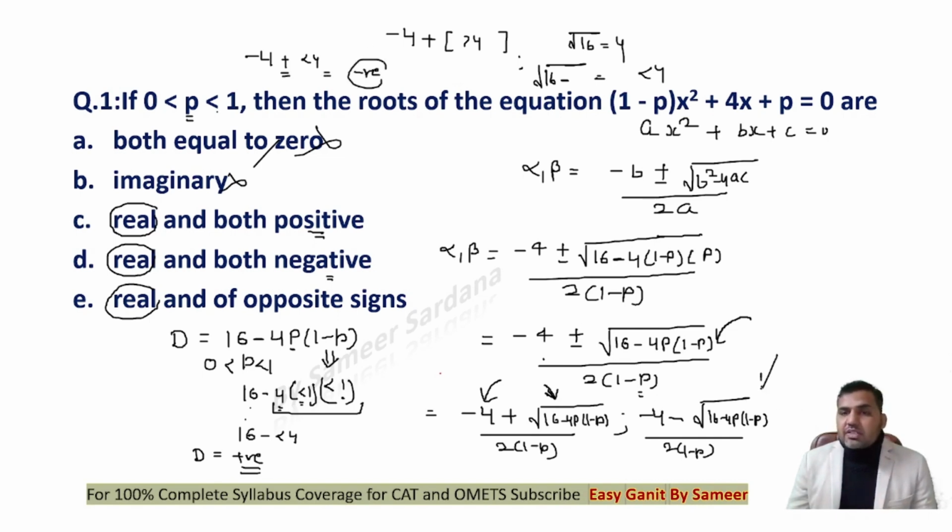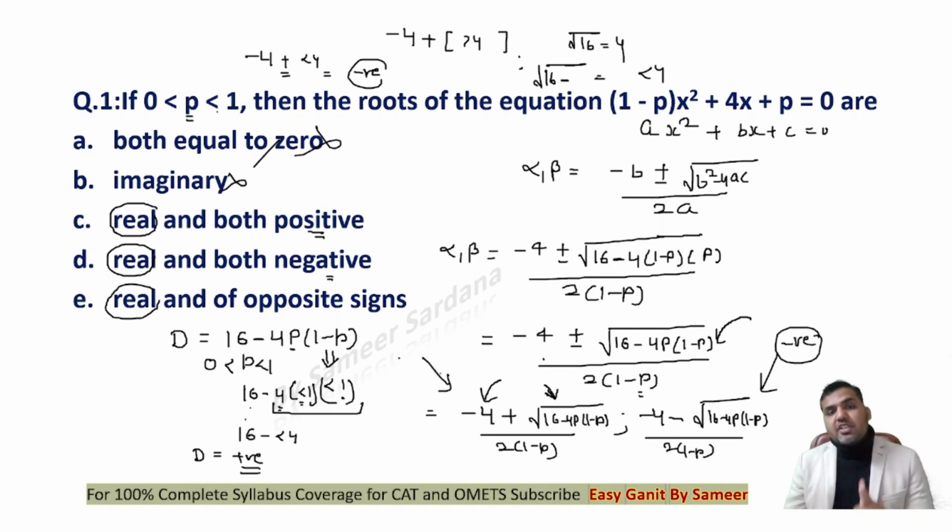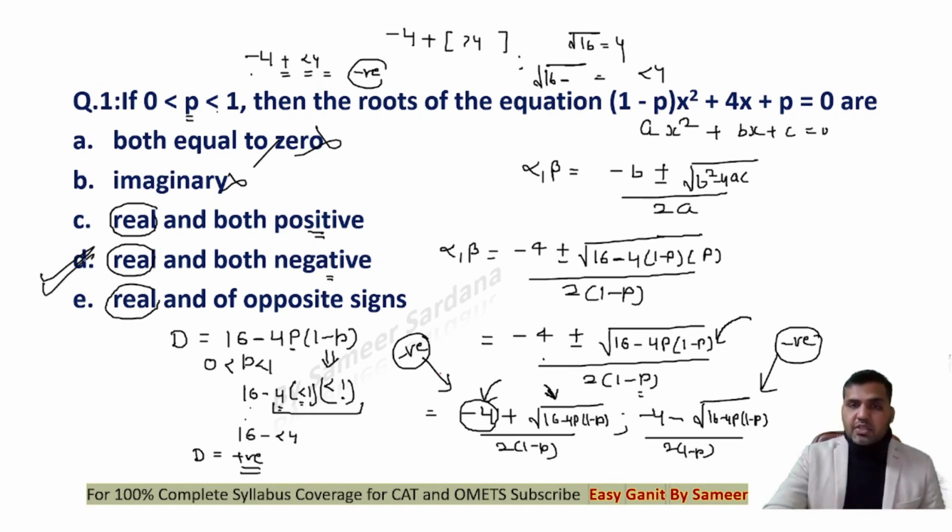This root, you can see, is real as well as negative. And this root is real, but this will also be negative because the value inside the square root is less than 4 and we have a minus 4 outside. Right? So minus 4 plus something which is less than 4 will definitely give me a negative value. So we can say that both the roots are real and both are negative. So D is the correct answer to the question.